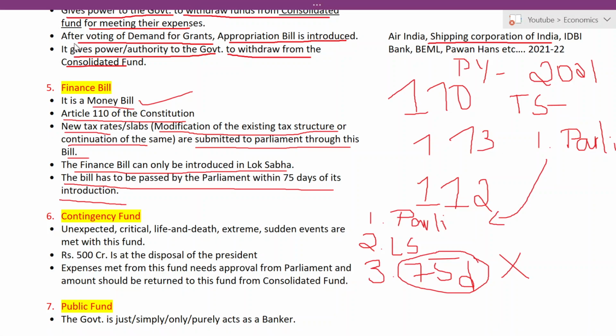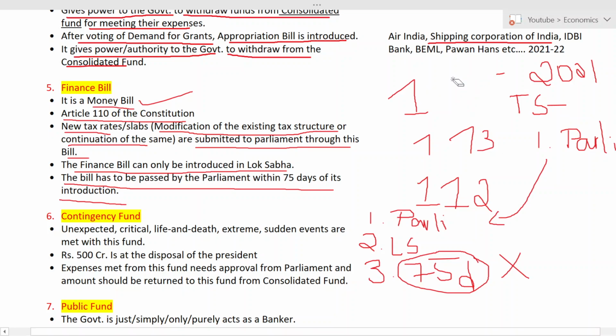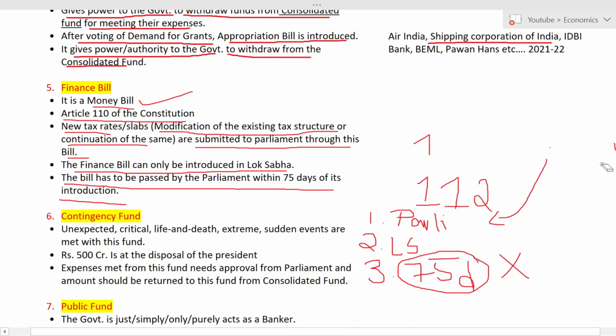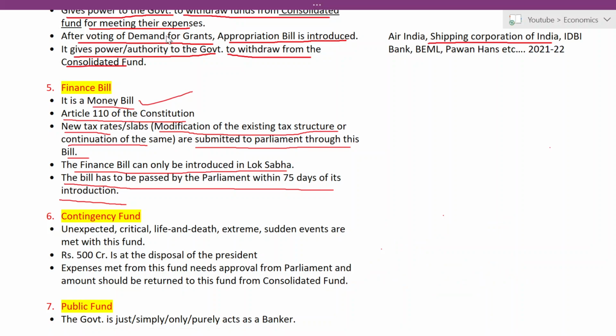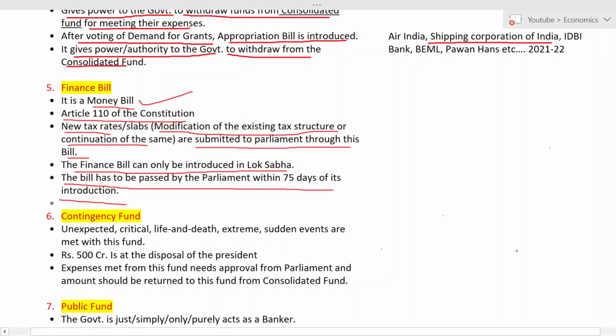I would like to tell you one more thing. I told you that in the 2021 budget, they have not made any changes to the tax slab. But there is one new thing that they have introduced. Let us see what that is. Senior citizens. You all know who senior citizens are, right? Those aged 75 years or more.